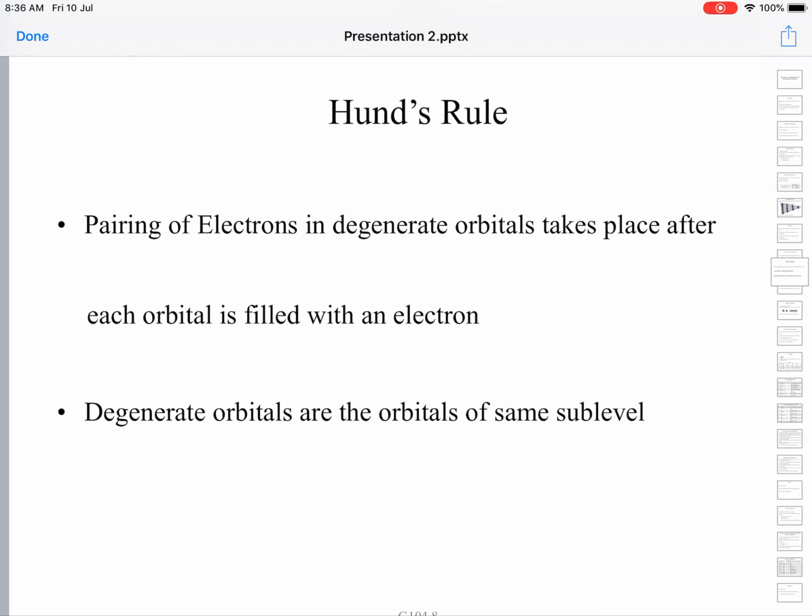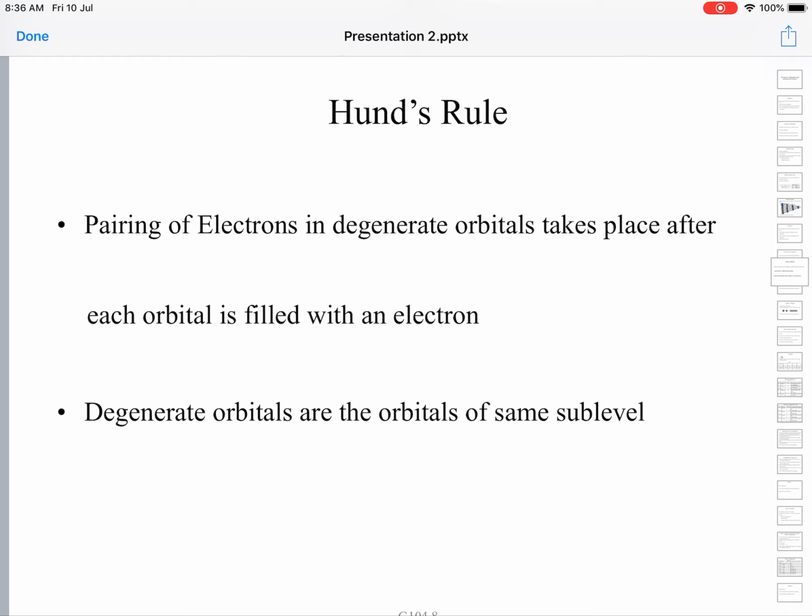Hund's rule states that pairing of electrons in degenerate orbitals takes place, and degenerate is the key word here. Pairing means putting two together, a pair, right? Pairing of electrons in degenerate orbitals takes place after each orbital is filled with one electron. Degenerate orbitals means orbitals of the same sublevel.